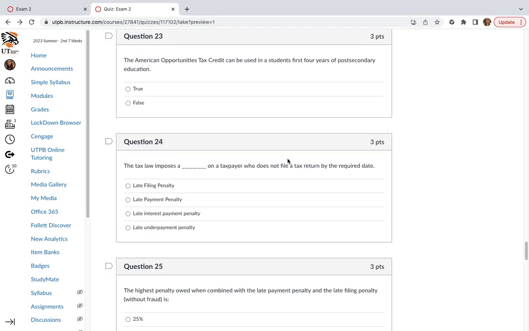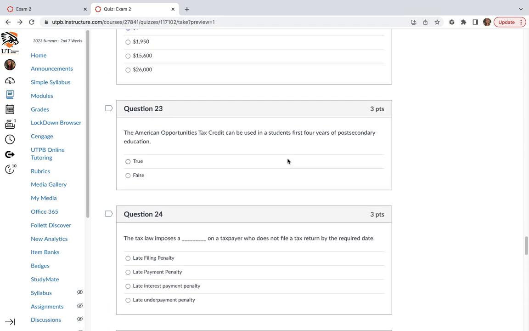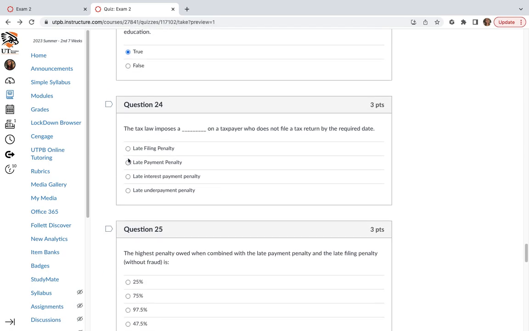The American Opportunity Tax Credit can be used in a student's first 4 years of post-secondary education. True. The tax law imposes a blank on a taxpayer who does not file a tax return by the required date.